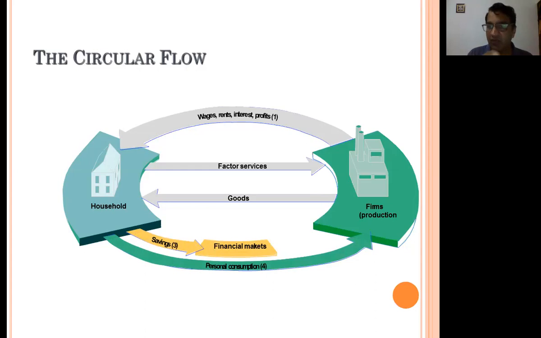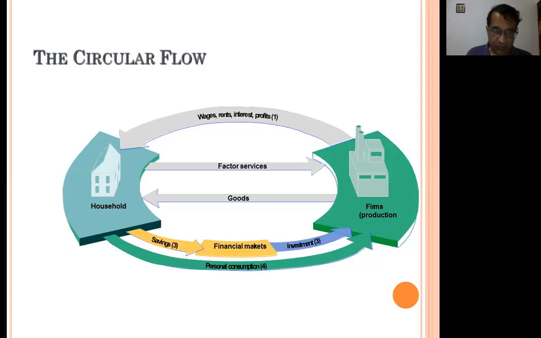Now in the money flow, one other sector is also there, that is the financial sector or financial market. In that sector, both sectors will transact. The household sector saves money in the financial market, and then the firms invest in the financial market. In this way, they also transact with the financial market. Sometimes the producer sector and the household sector also take loans from these sectors. So in this way, we can explain the circular flow model.